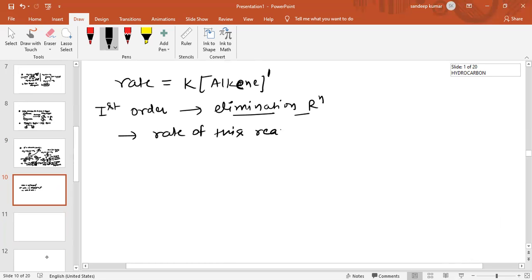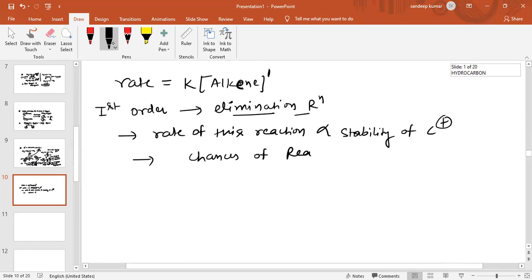the rate of this reaction is directly proportional to the stability of carbocation. And there is also a chance of rearrangement of carbocation.